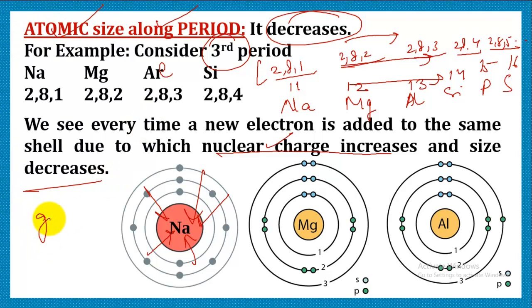And if we talk about the group, we know that size increases. So you have to make sure that you know the logic about the increasing and decreasing of atomic size along a group and period.